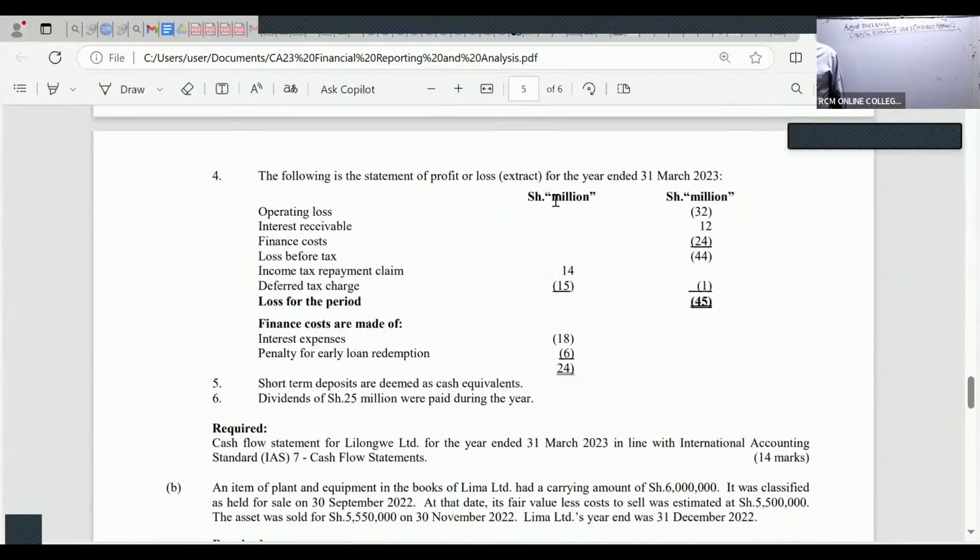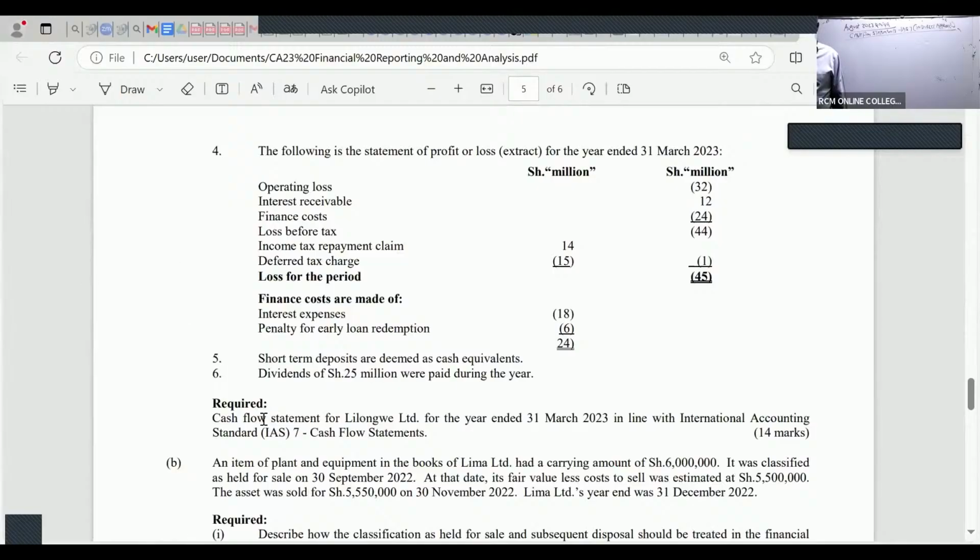What they want us to do at the end of the day is to require the year, give them a cash flow statement for Lilongwe Limited for the year ended 31st March 2023 in line with International Accounting Standard 7 cash flow statements. So the examiner is silent. Whenever the examiner is silent as to the approach you should use, we shall always use the indirect method.